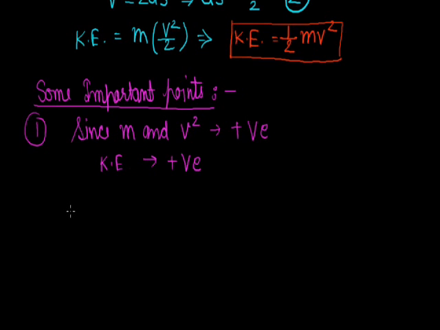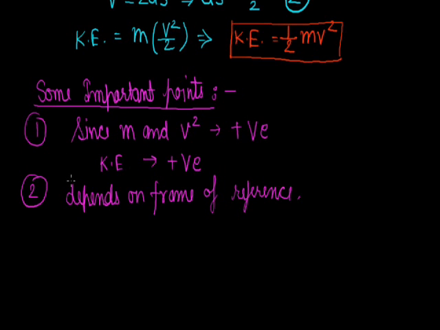So kinetic energy does not depend on the direction of motion of the body. Now the next point is kinetic energy depends on the frame of reference. Example: the kinetic energy of a person of mass m sitting in a train moving with speed v is 0 in the frame of the train, but half mv square in the frame of the earth. So we can say by this example, kinetic energy of a system depends on the frame of reference.